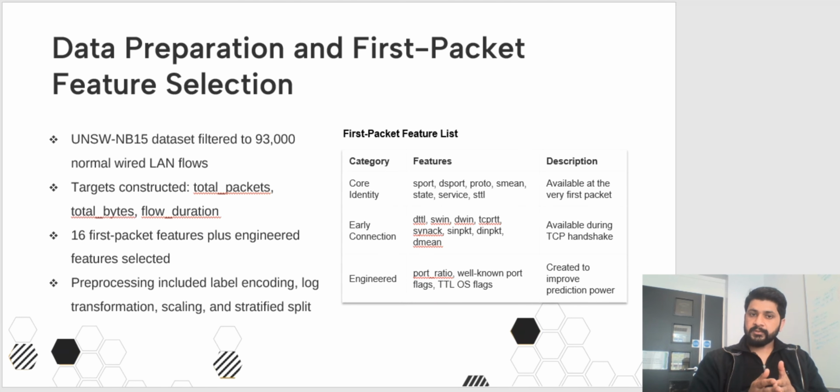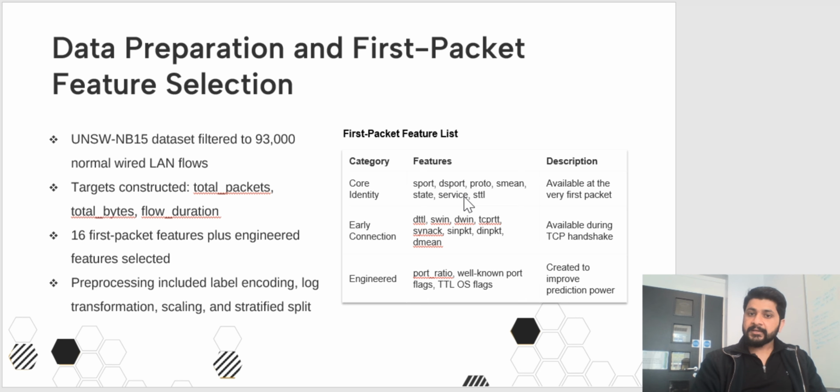I used the UNSW-NB15 dataset filtered down to about 93,000 normal flows. The targets were total packets, total bytes, and flow duration. And I selected 16 first packet features that are available as soon as the first packet arrives. These include protocol information, port numbers, packet size features, TCP window size, time to live values, and timing related features.